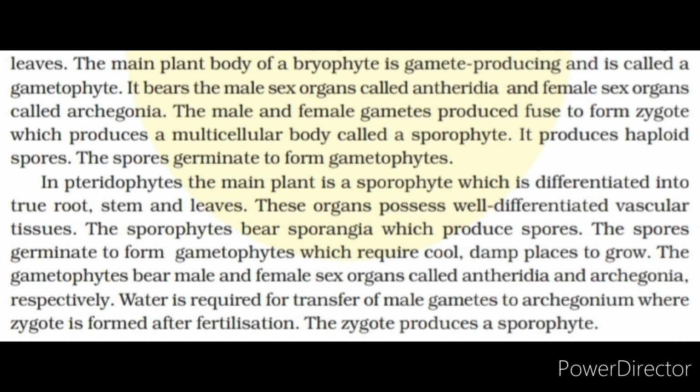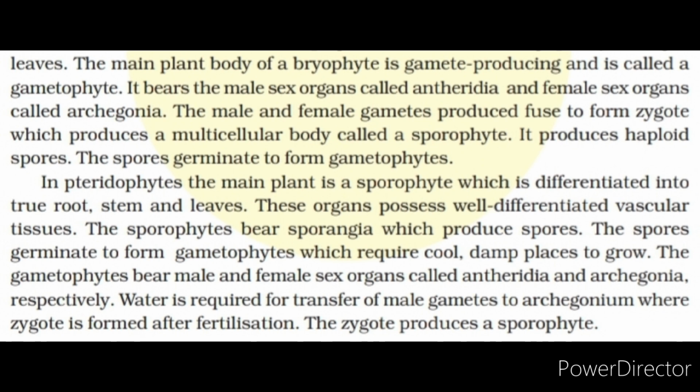In pteridophytes, the main plant is a sporophyte which is differentiated into true root, stem and leaves. These organs possess well-differentiated vascular tissues. The sporophytes bear sporangia which produce spores. The spores germinate to form gametophytes which require cool, damp places to grow. The gametophytes bear male and female sex organs called antheridia and archegonia respectively. Water is required for transfer of male gametes to archegonium where zygote is formed after fertilization. The zygote produces a sporophyte.